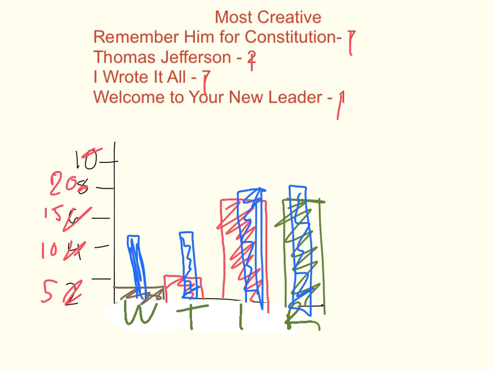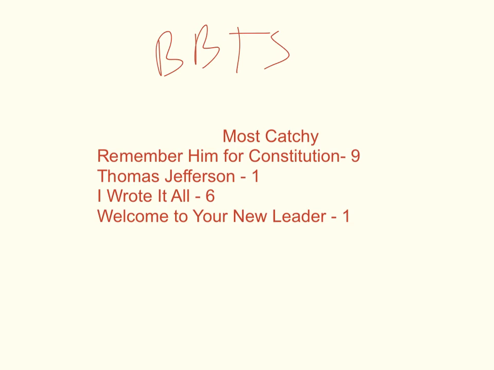So you see, even if our y-axis, our vertical, isn't counted by 1s, we can still plot it even if they don't match perfectly. So, your Bring Back to School comes to our last votes, which was the most catchy. So that's your data. You can choose if you want to count by 1s, count by 2s, count by 3s, whatever you want on your axis, but you're going to make yourself a graph. Bring it back to school in the morning, and we'll see how it goes.